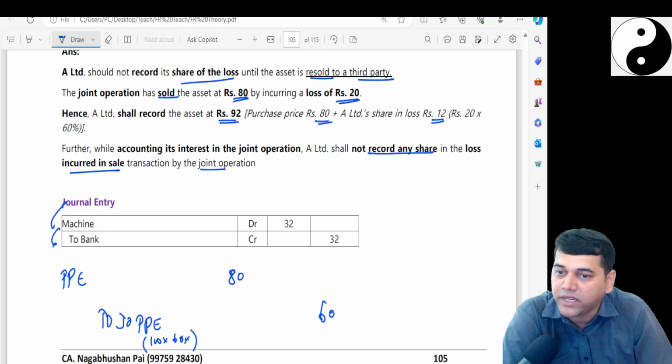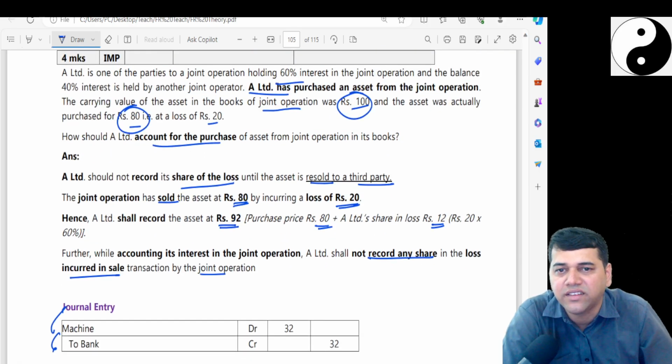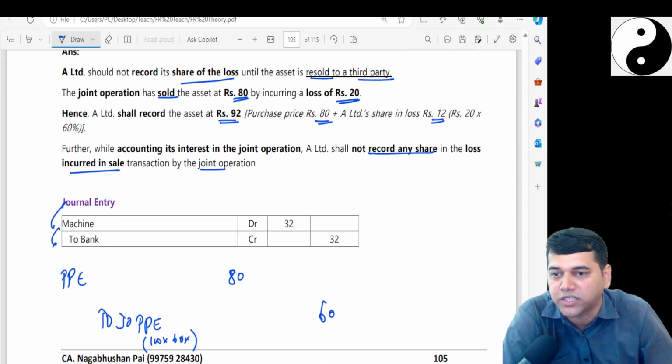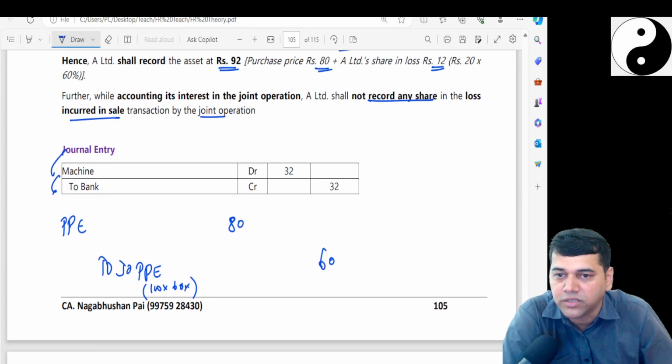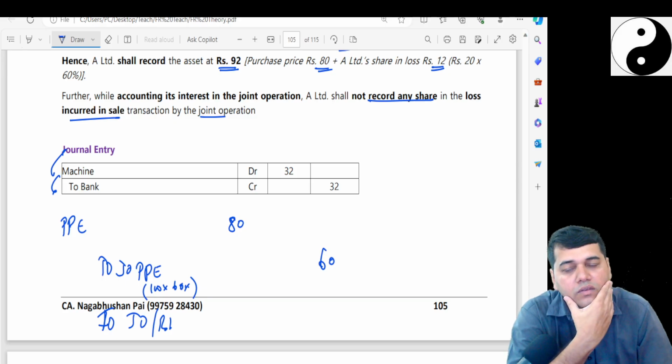I pay the bank also, right? How much cash do I pay? Cash they didn't say. That means I have to debit the joint operation now and credit the joint operation. So, to joint operations, or say bank or operator, did I pay 40?